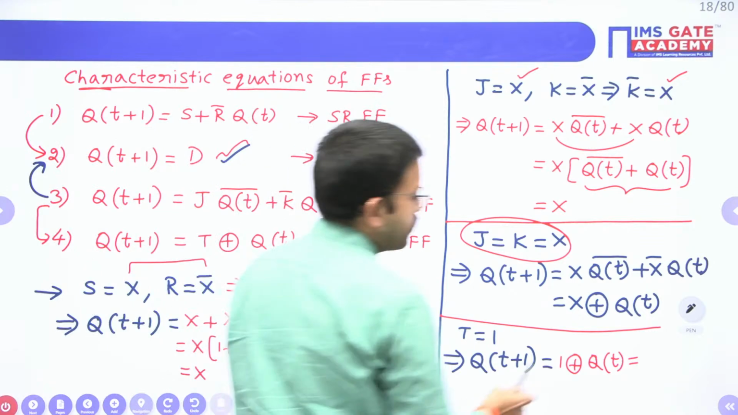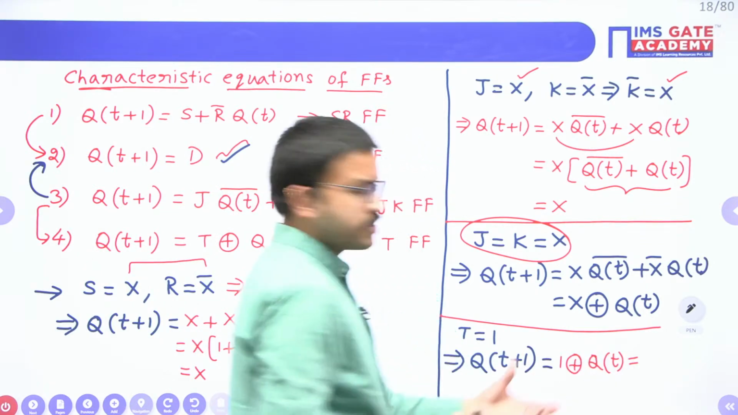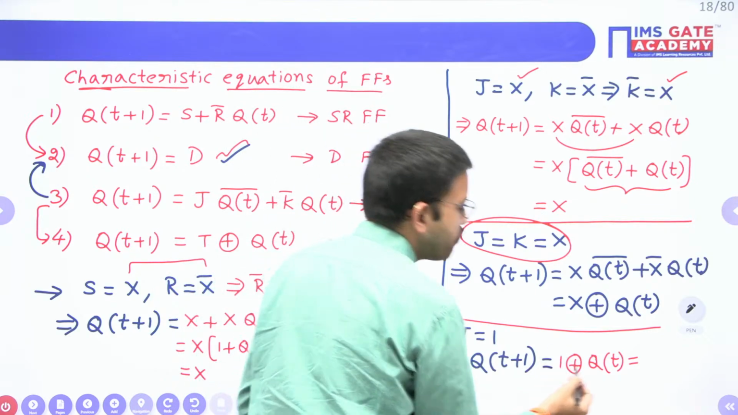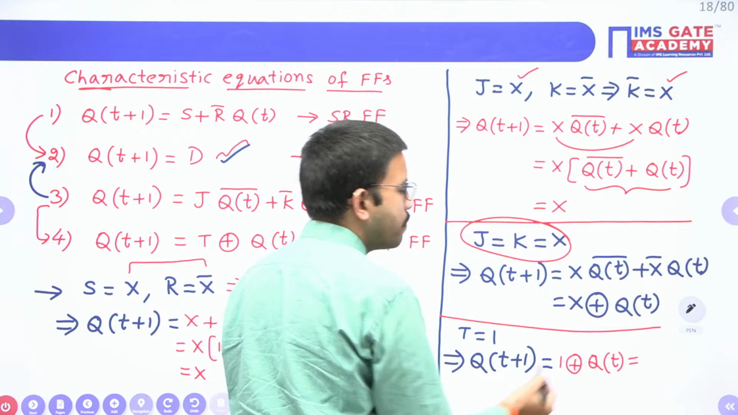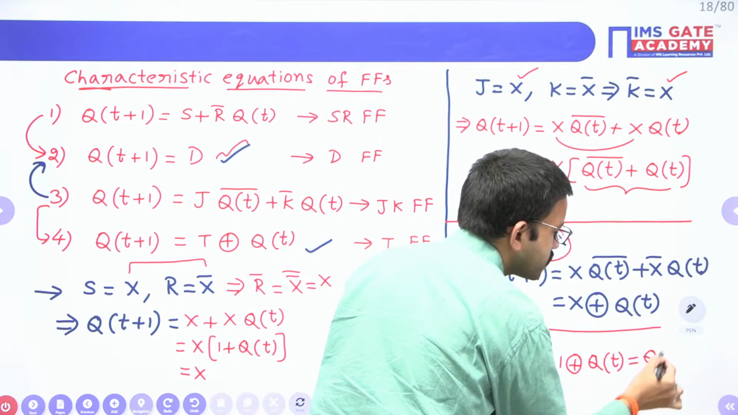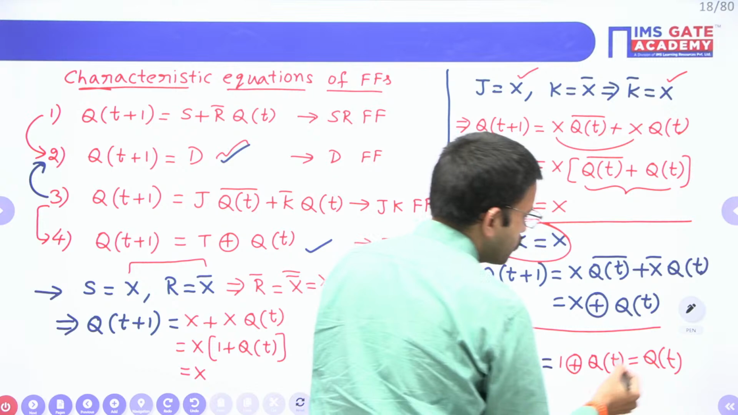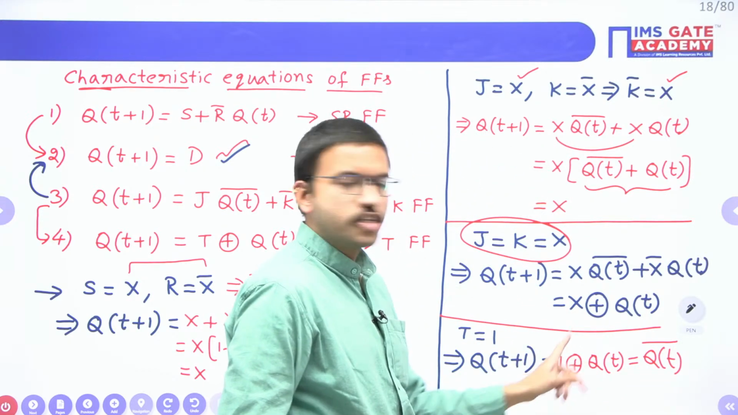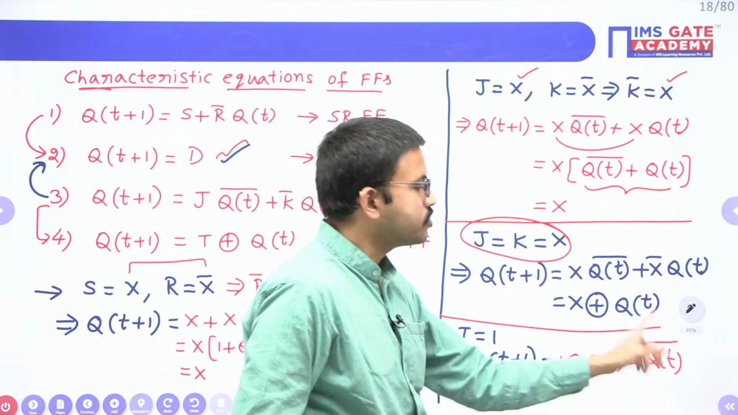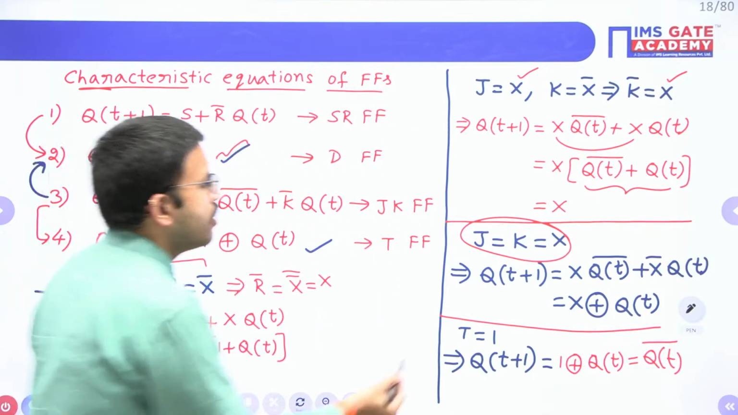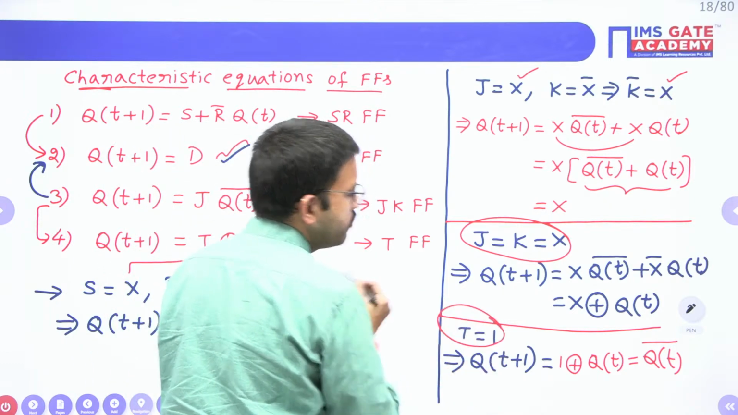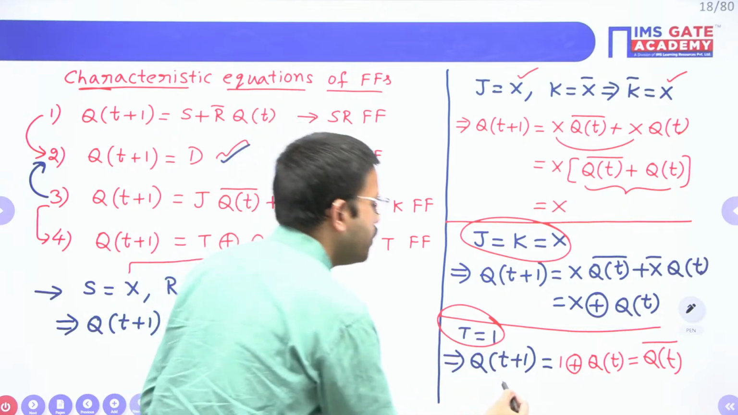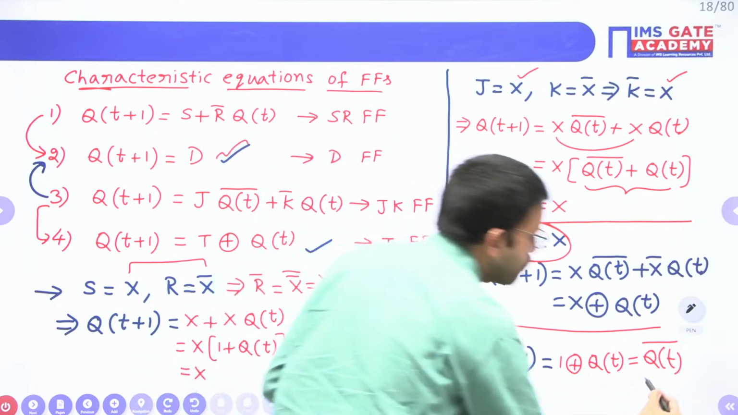Yes. See, just write A bar B plus A B bar, right? The A XOR B formula. Here 1 bar is nothing but 0, and 0 into Q is nothing but 0, plus 1 into Q of T bar. 1 bar into Q of T, that factor will become 0, plus 1 into Q bar is nothing but Q bar. So that means whenever for a T flip-flop you are keeping T value as 1, your next state will be the complement of the present state.